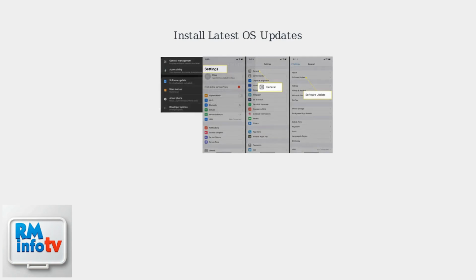Check for and install the latest operating system updates for iOS or Android. These updates often include improvements to network handling that can boost signal performance. Outdated software can negatively impact signal performance. Always keep your phone updated to maintain optimal connectivity with ID Mobile.